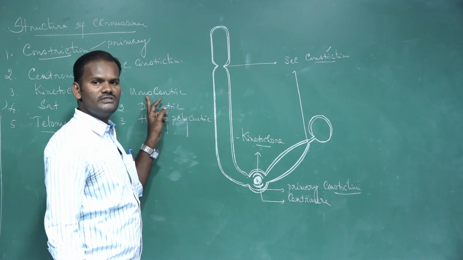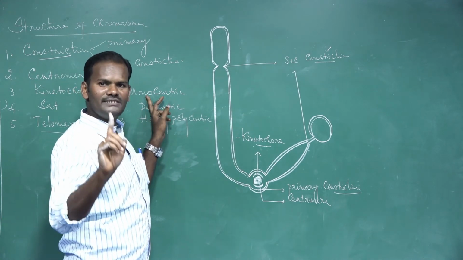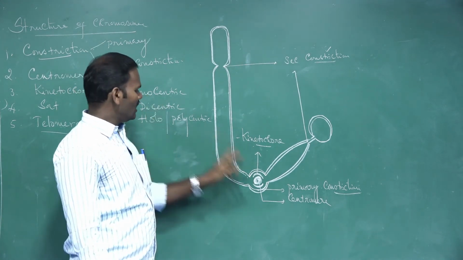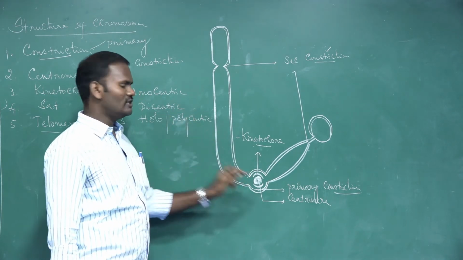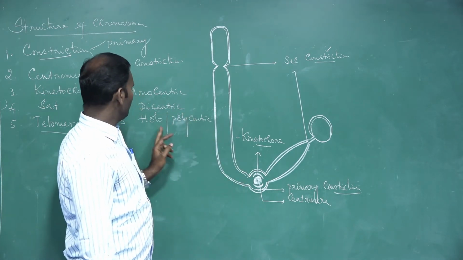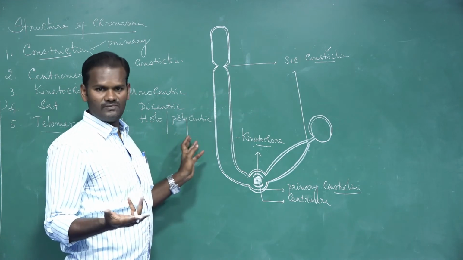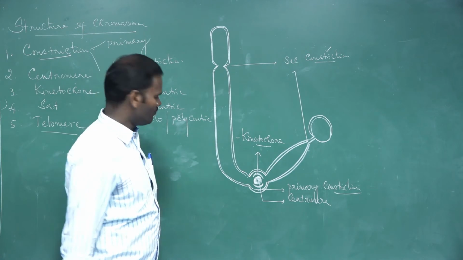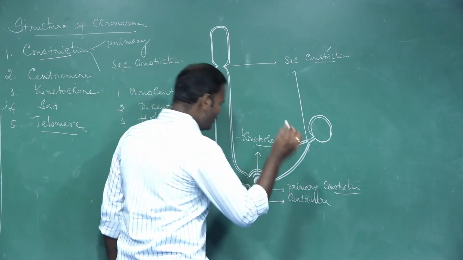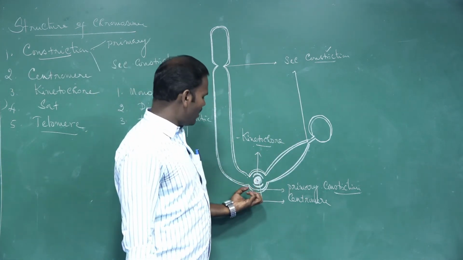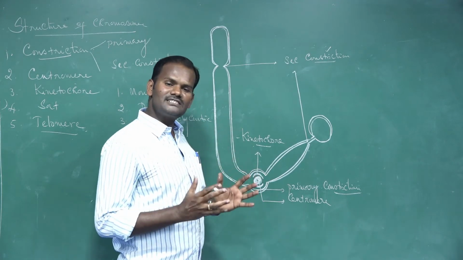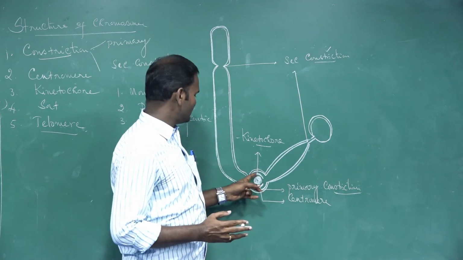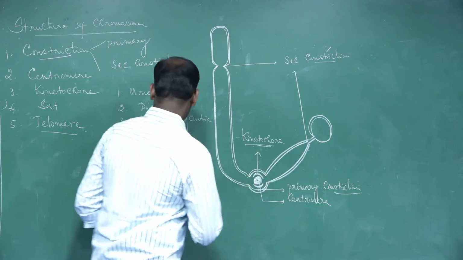What do you mean by monocentric? A chromosome with only one centromere is said to be monocentric. A chromosome with two centromeres is said to be dicentric. A chromosome with more than three centromeres is said to be holocentric, also called polycentric. Next, the centromere is made up of a complex system of protein fibers. It is nothing but the kinetochores.